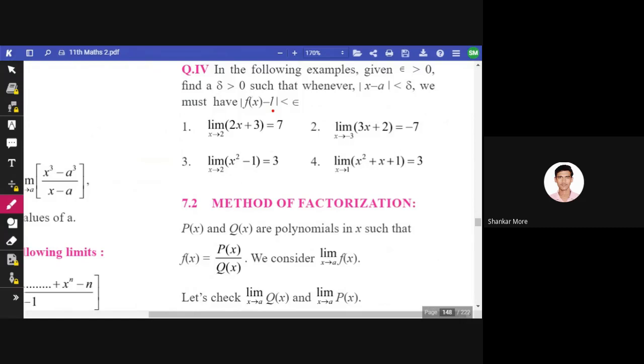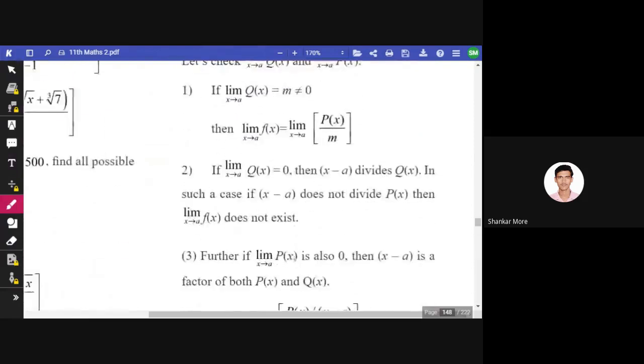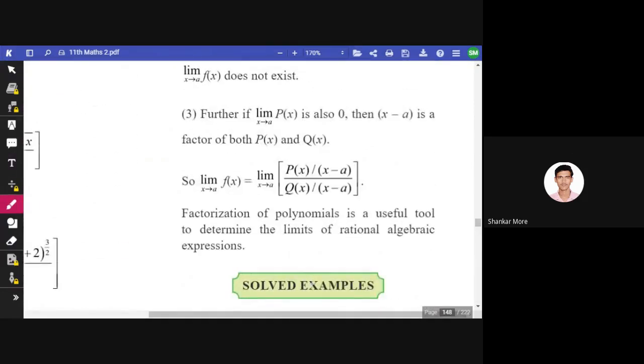I repeat the conditions: if the numerator is equal to 0 and the denominator is non-zero, we have the value of the limit, which will be equal to 0. Second case, if both the numerator as well as the denominator are 0, we can make a few changes, and we'll get the value of the limit. And if the denominator is 0 and we don't have the space to make changes, in that case we'll simply write limit does not exist. So once we see one example, we'll understand all these theoretical things.